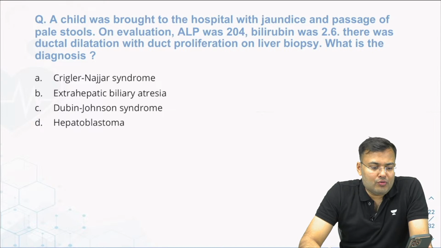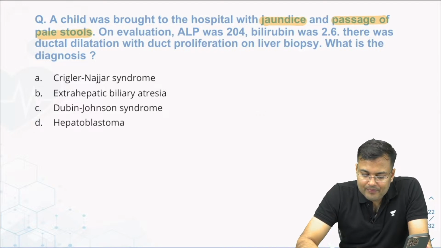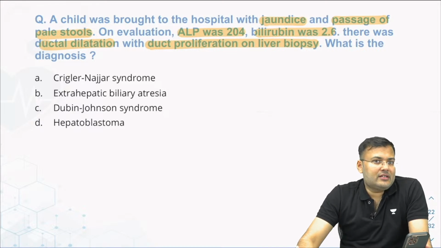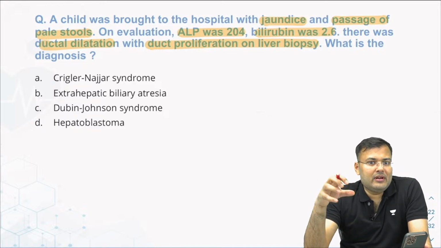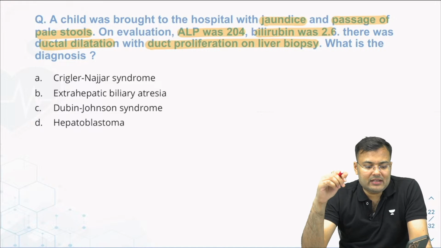Let me see who is going to mark this question correctly. A child was brought to the hospital with jaundice and passage of pale stool. On evaluation, ALP was 204. ALP was raised. Bilirubin was raised, 2.46. Ductal dilatation with duct proliferation on liver biopsy. What is the diagnosis? Child, jaundice, raised ALP, raised bilirubin, obstructive jaundice with ductal proliferation. Tell me, guys, what is the correct answer?